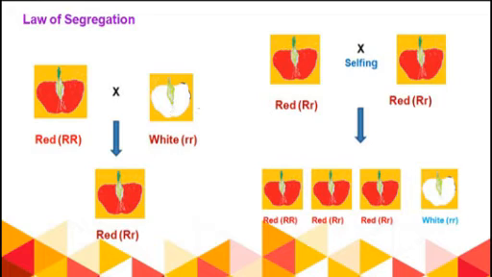It was present in the parent. After that, it did not come into the F1 generation, but it reappeared in the F2 generation. It indicates that gametes, though they remain together for a long time, will segregate, will separate from each other at the time of gametogenesis, and in the F2 generation they will express themselves.